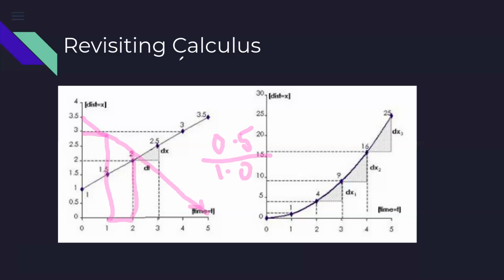If you take the original line here, my slope is 0.5, which is positive. But if you are coming in this direction, the value of y will go on decreasing, and therefore the slope would be negative. So that's how we find slope.